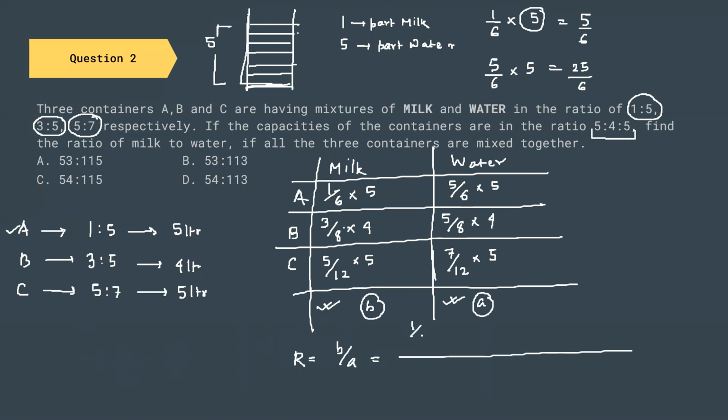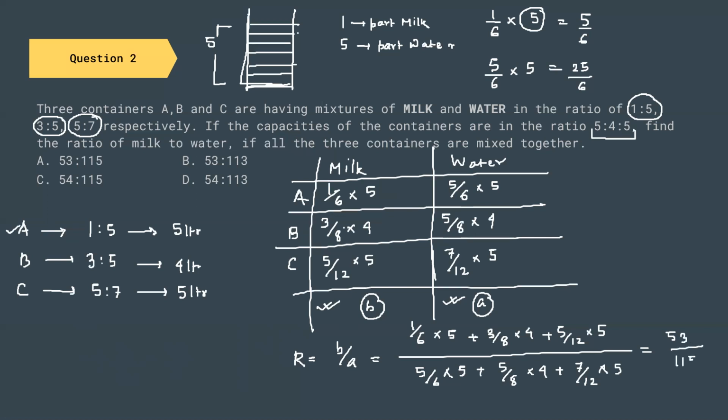The total amount of milk will be 1 by 6 into 5 plus 3 by 8 into 4 plus 5 by 12 into 5. This is the total amount of milk that is present when the three containers are mixed with each other. Total amount of water, 5 by 6 into 5 plus 5 by 8 into 4 plus 7 by 12 into 5.